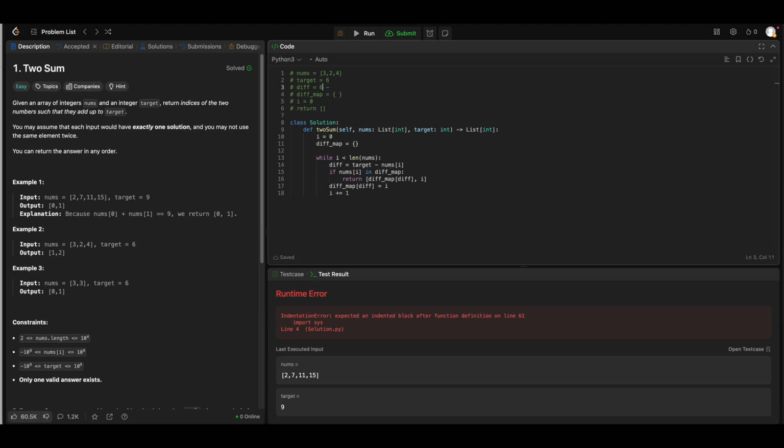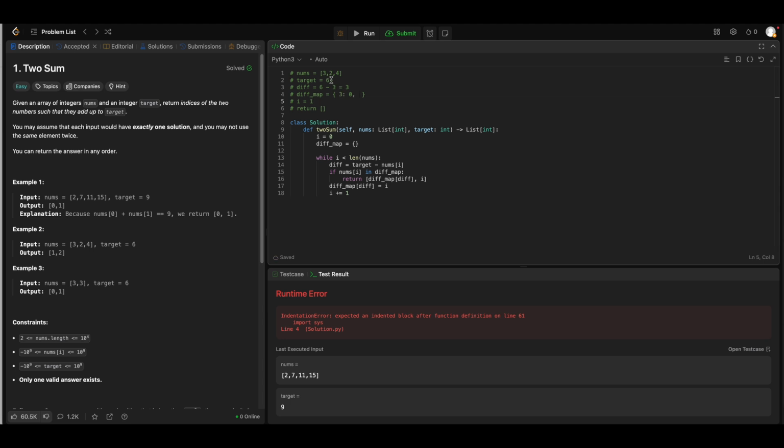So 6 minus 3 is equal to 3. I don't have the current number in the diff map, so I put current diff with the index 0 in the map. Then I go to next number, which is 2.